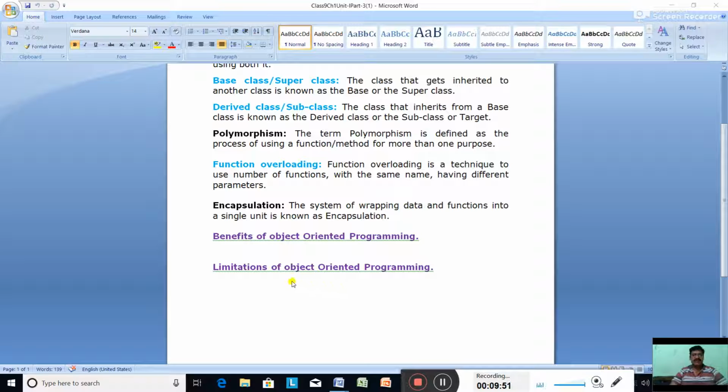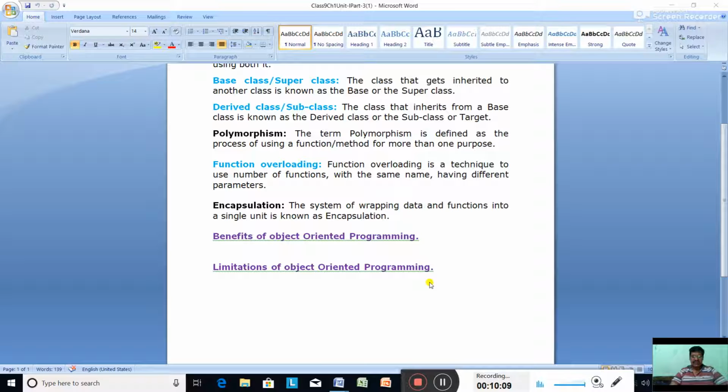At the same time, we have some limitations of object-oriented programming. Object-oriented programming languages require intensive testing processes, and solving problems is more time consuming as compared to procedure oriented programming.